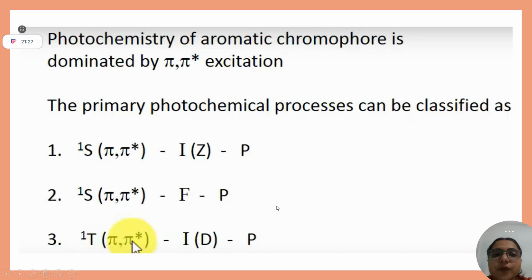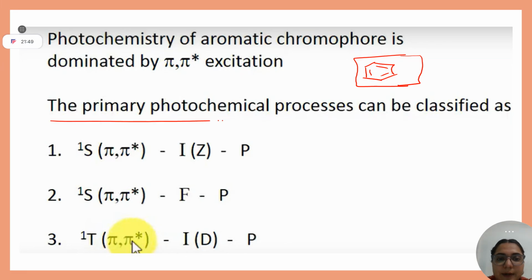Okay, let's move to photochemistry of aromatic compounds. So, students, in the last lecture, in Sir's lecture, he has discussed photochemistry of aromatic compounds. And if someone says aromatic, the first compound that comes to our mind is benzene. Yes or no? Yes, ma'am. So there they have explained that the primary photochemical processes can be classified in these three ways.